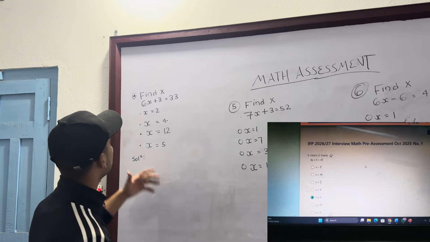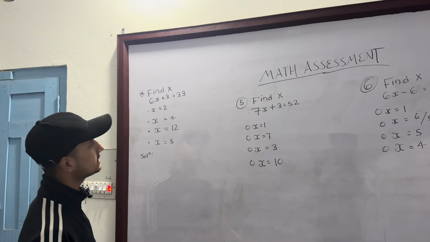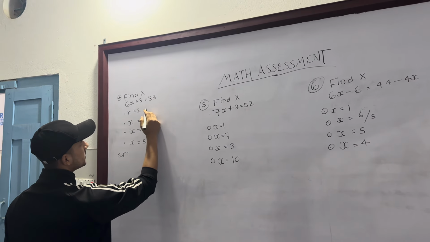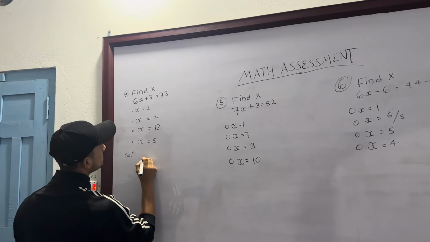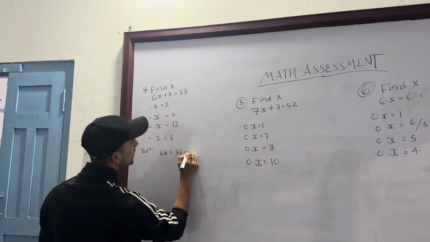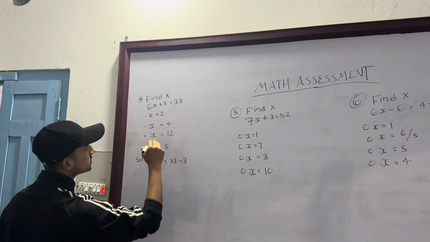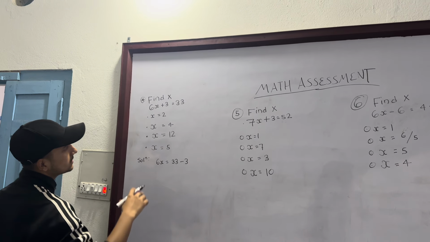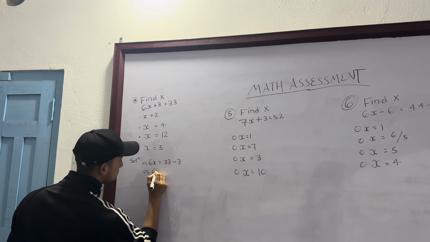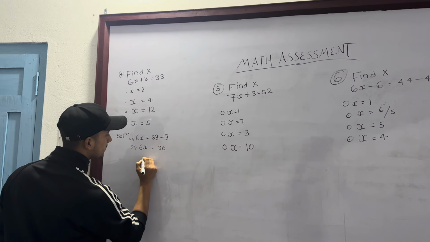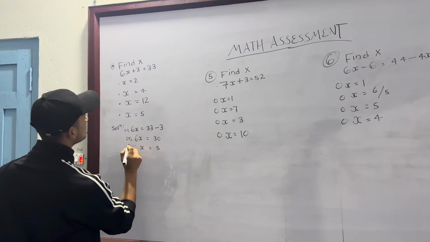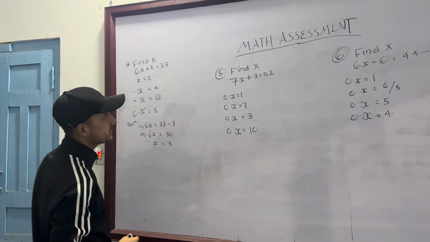Here is the next question: find x. 6x plus 3 is equal to 33. This is an equation-based question, a linear equation, so we have to solve it. First of all, 6x is equal to 33 minus 3. This plus goes to minus when it goes to the other side of the equals sign. So 6x is equal to 30, so x is equal to 5. 6 times 5 is 30. So 5 is the official answer, and this is the correct answer.